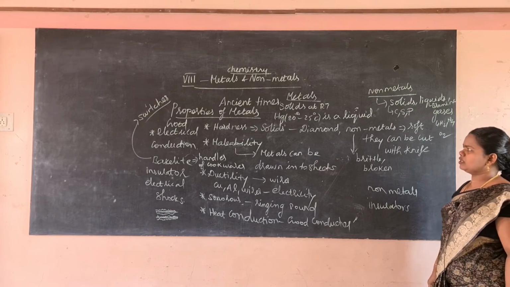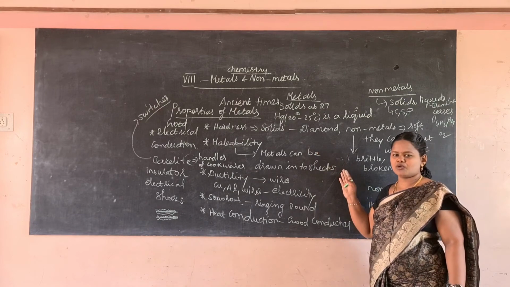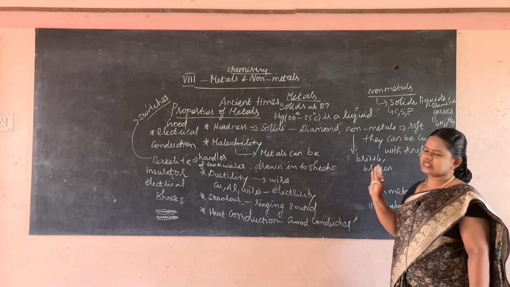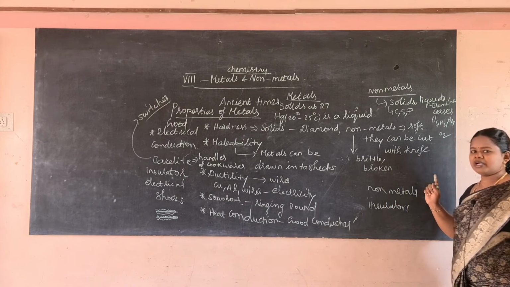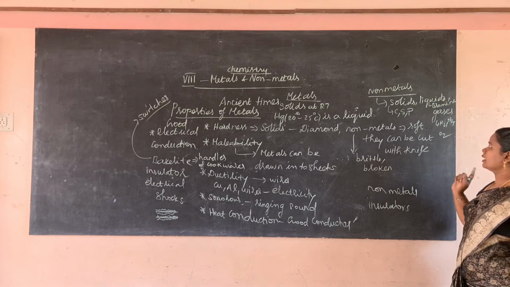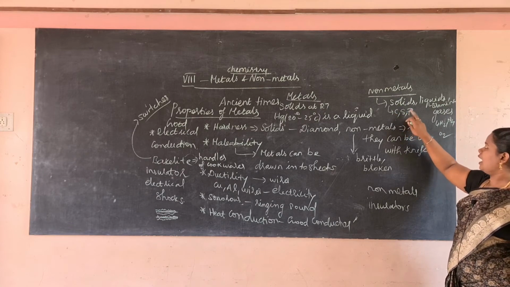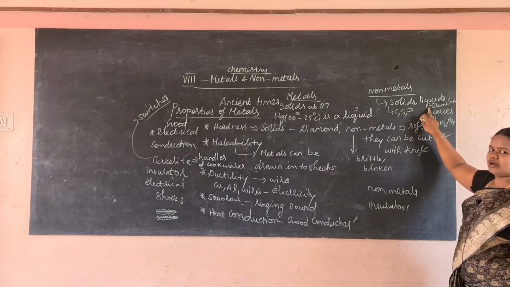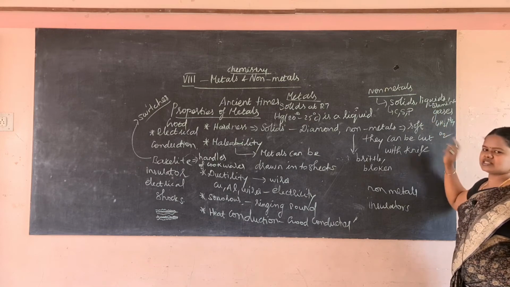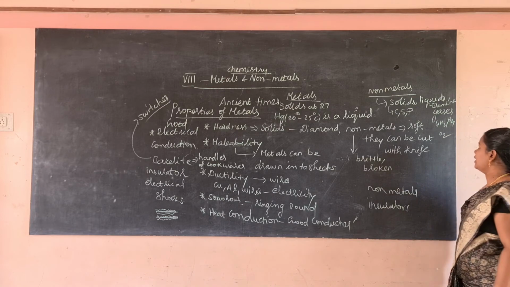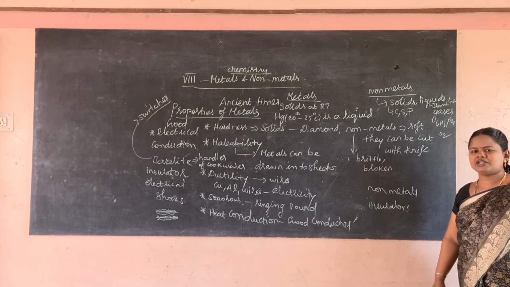So when you take the physical state, metals are solids at room temperature, and mercury is a liquid metal at 20 to 25 degrees C. Non-metals are solids, liquids and gases. Examples of solids: carbon, sulfur, phosphorus. Bromine is the only liquid non-metal. And oxygen, nitrogen and hydrogen are gases.